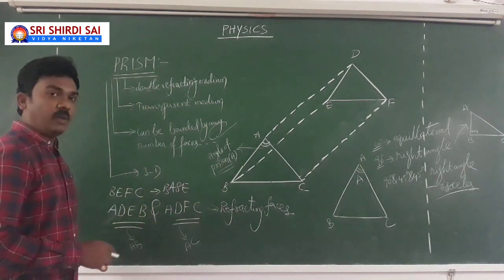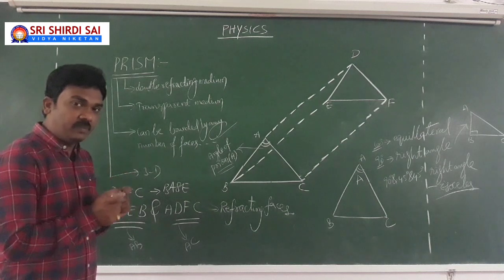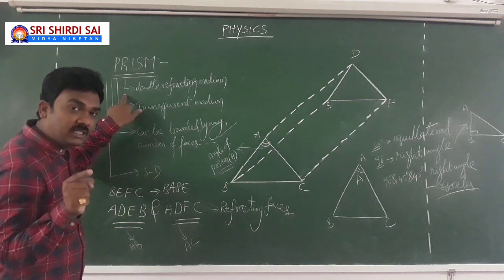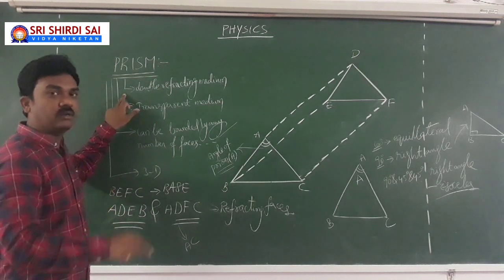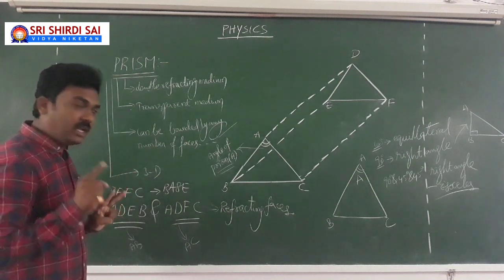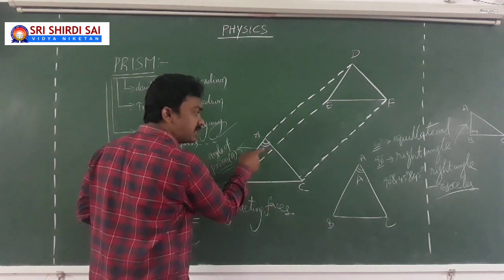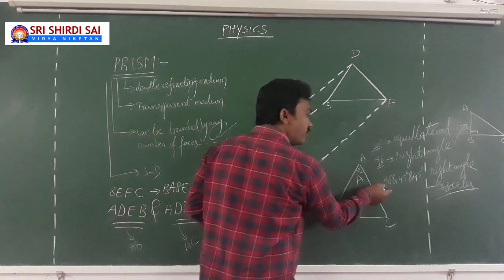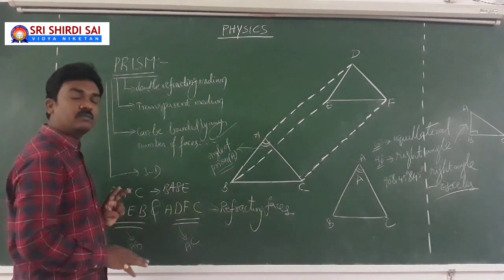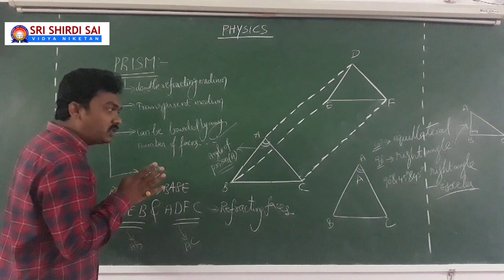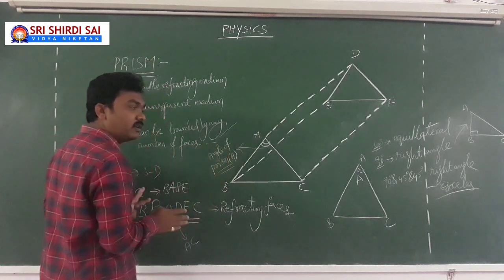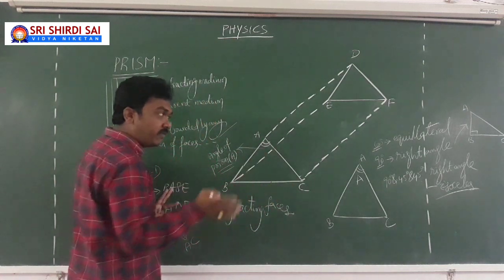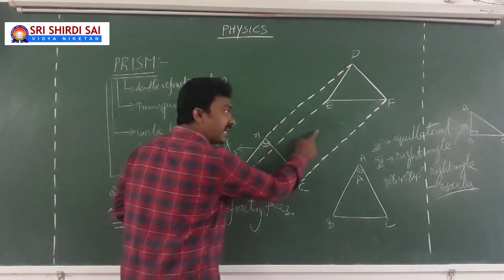So the conclusion is, a prism is a transparent material medium and a double refracting medium in which the two refracting surfaces are plane but not parallel. Next point. The angle between the two refracting faces of the prism is the angle of the prism. Based on the angle of the prism, we can have different types of prisms. Later, when we draw the picture of the prism on paper, we take the front view of the prism, which is a triangle in shape, because your prism is placed on its rectangular base.